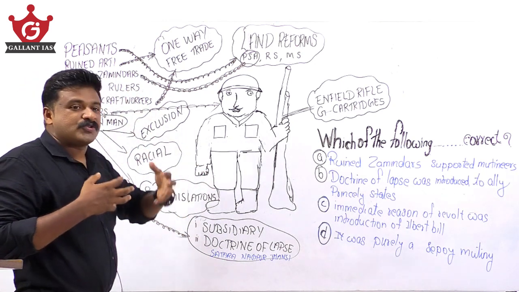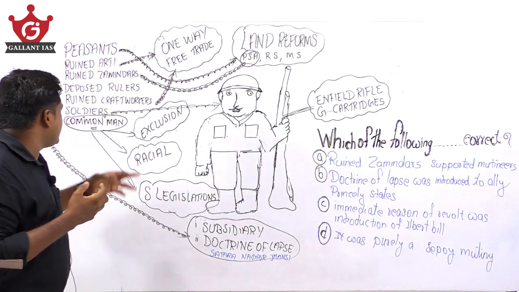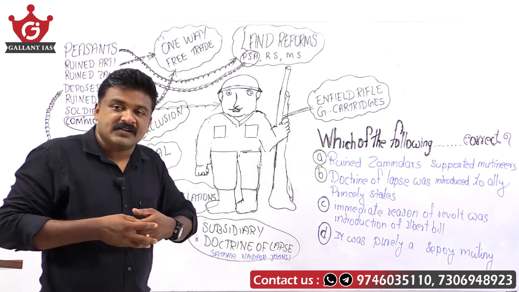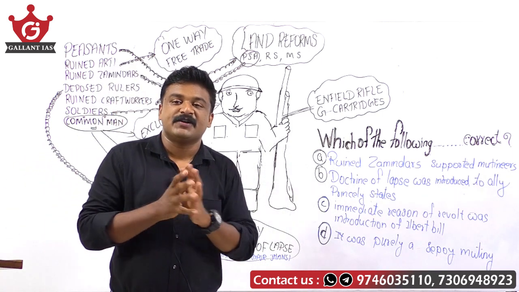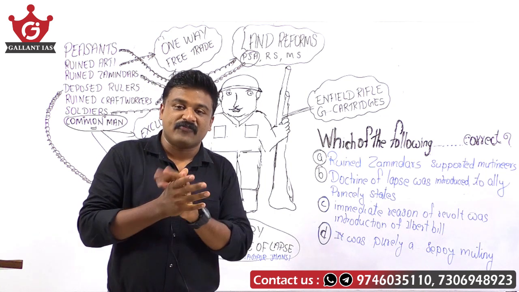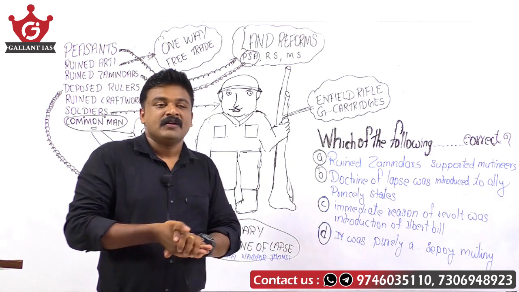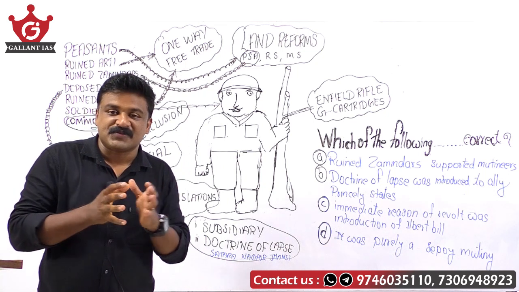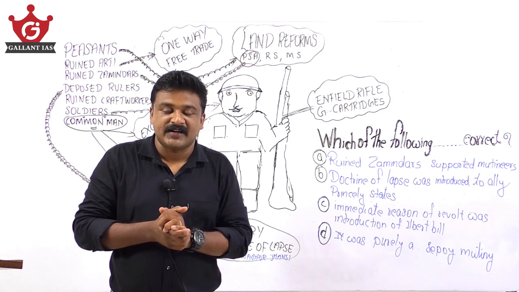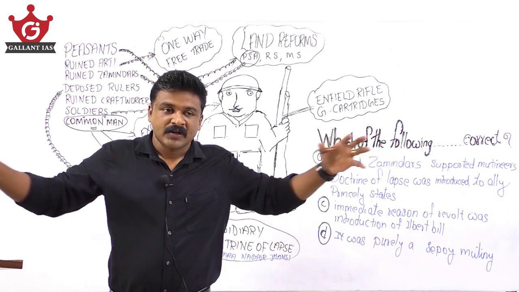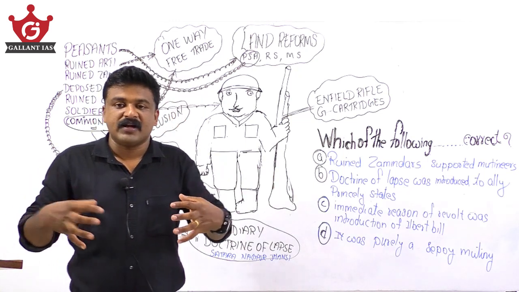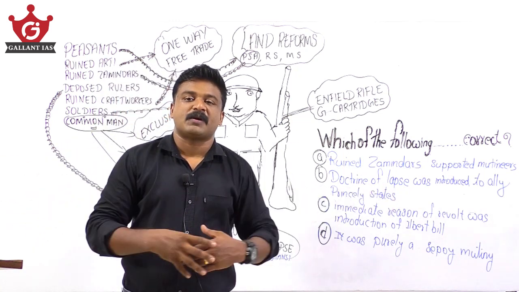Now, deposed rulers. Take note that because of the subsidiary alliance system and the doctrine of lapse, subsidiary alliance introduced by Lord Wellesley, doctrine of lapse introduced by Dalhousie, the intention or objective of such policies was the annexation of Indian states, to build up a huge British empire. Through these various policies, they wanted annexation of the princely states of India. They wanted to expand the British empire.